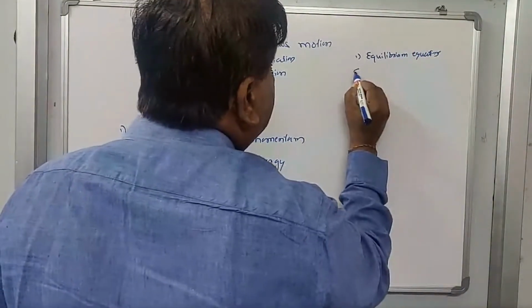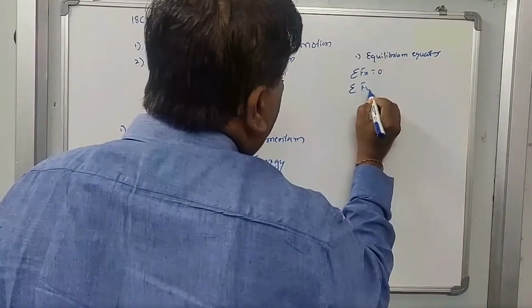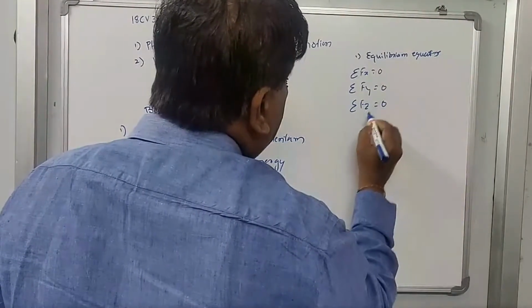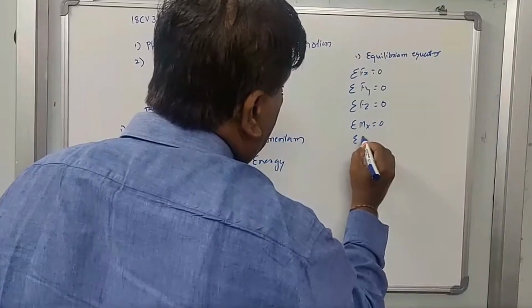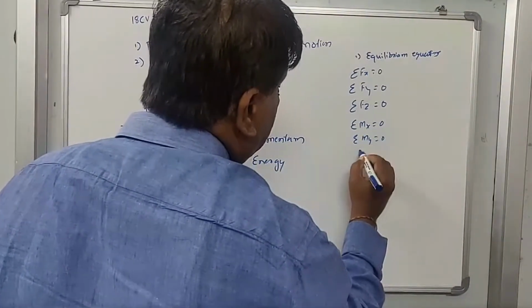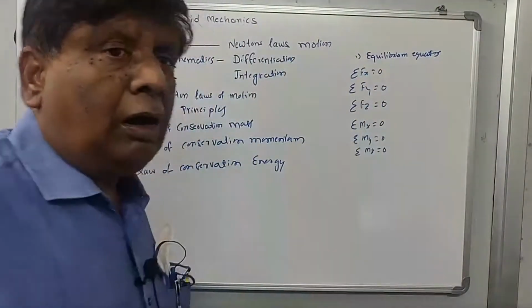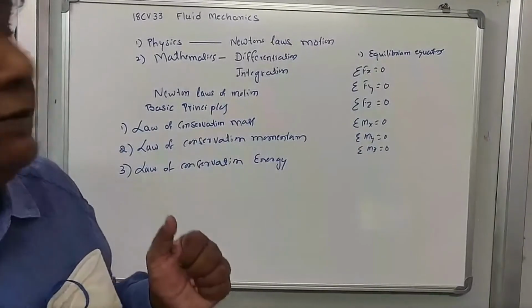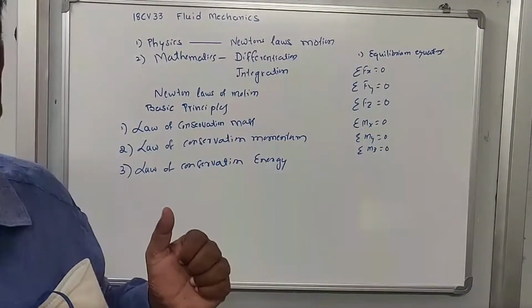Sigma Fx equal to 0, sigma Fy equal to 0, sigma Fz equal to 0. Similarly, sigma Mx equal to 0, sigma My equal to 0, sigma Mz equal to 0. On what principle did you derive these equations? What do you mean by an equilibrium equation?